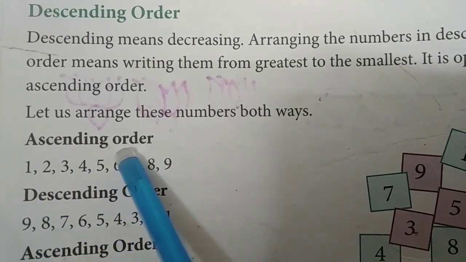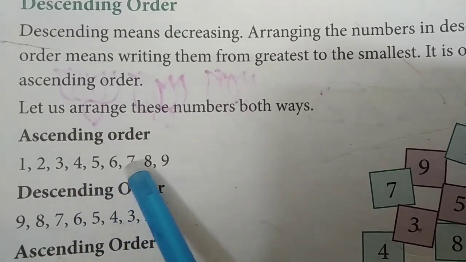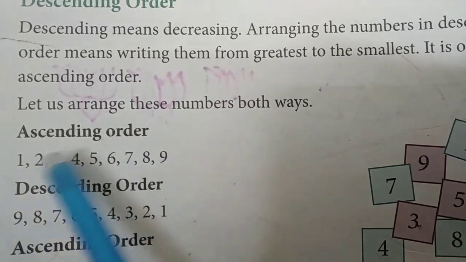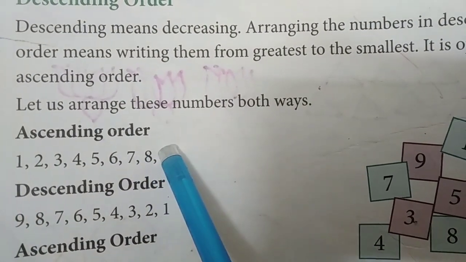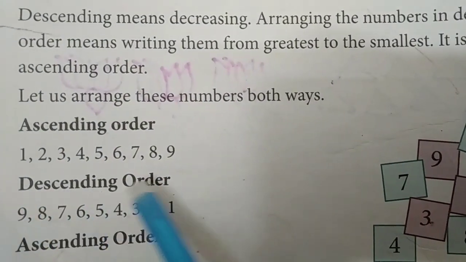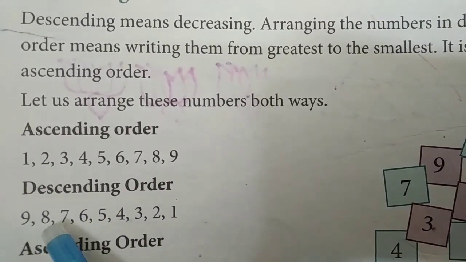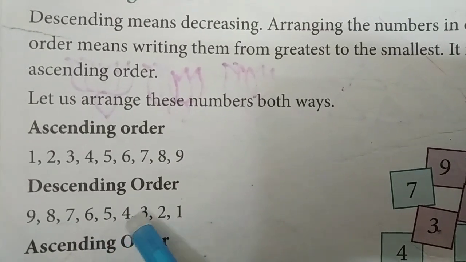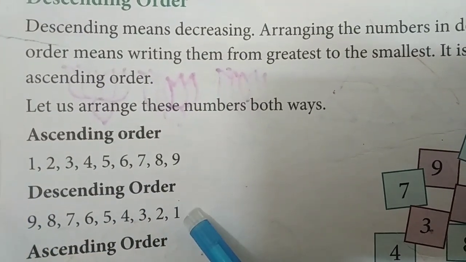Ascending means 1, 2, 3, 4, 5, 6, 7, 8, 9, that means smallest to biggest. Descending order means what? Decreasing. That means 9, 8, 7, 6, 5, 4, 3, 2, 1, that means biggest to smallest.